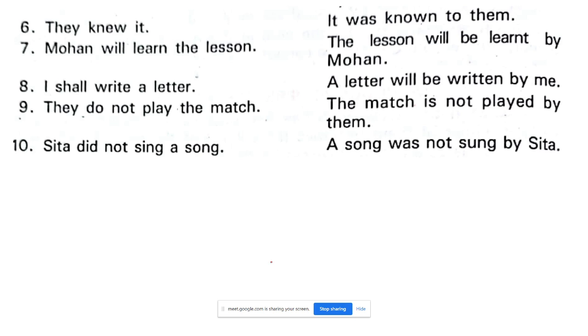It was known by them. Known by them. Very good. Now can we do first boys then girls, like that part by part? Mohan. Okay. Yes, ma'am. Girls now. Okay, close your mouth. Let Ganesh and group tell the answer. Right? Ganesh, your whole group will answer. Mohan will learn the lesson. The lesson will be learned by Mohan. By the कहाँ से आया my dear?